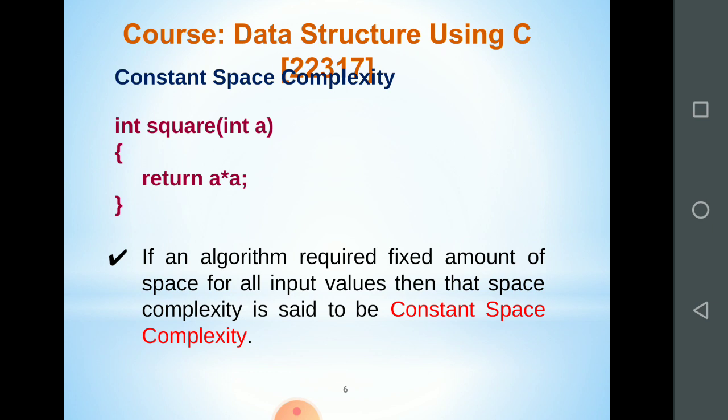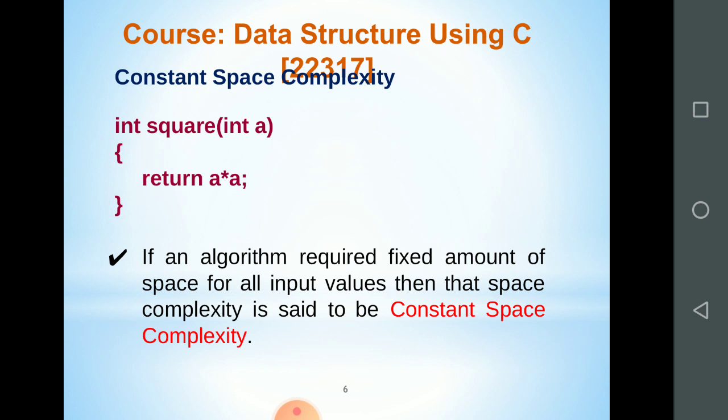So you know how much space is required for the integer variable, and because of that the complexity of this particular code is constant. That much memory is the same to execute that particular algorithm.